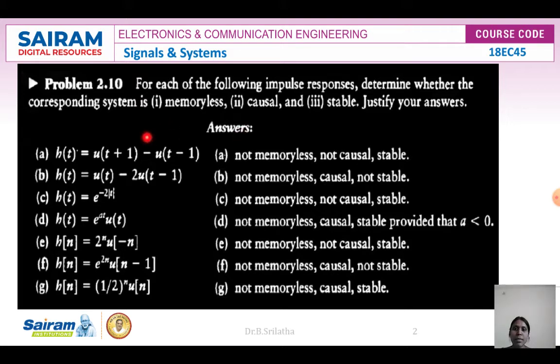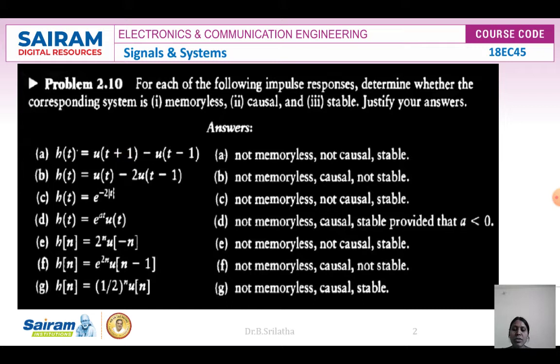If any system depends on future values, we can say it is a non-causal system. It is a non-causal system, but it is stable, because u(1) - u(-1) is finite. We get a finite output for a finite input. That's why the system is stable.